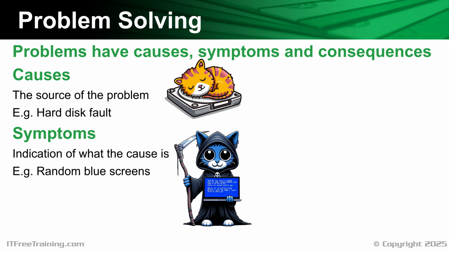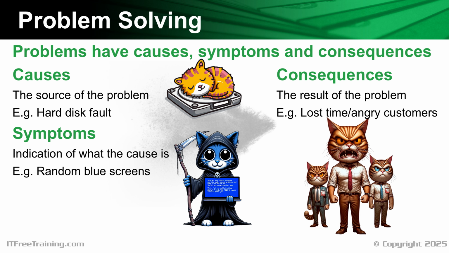There are symptoms, which are an indication of what the causes may be. A hard disk having problems reading and writing can display symptoms in many different ways. In this case, the hard disk is unable to provide reliable data to the computer, and thus some of the data has been corrupted. The corrupted data has caused a stop error, otherwise known as a blue screen of death. Many things can cause a stop error, thus a stop error does not necessarily mean a hard disk problem. Symptoms are an indication of what may be causing the problem and hopefully will lead you to the cause.